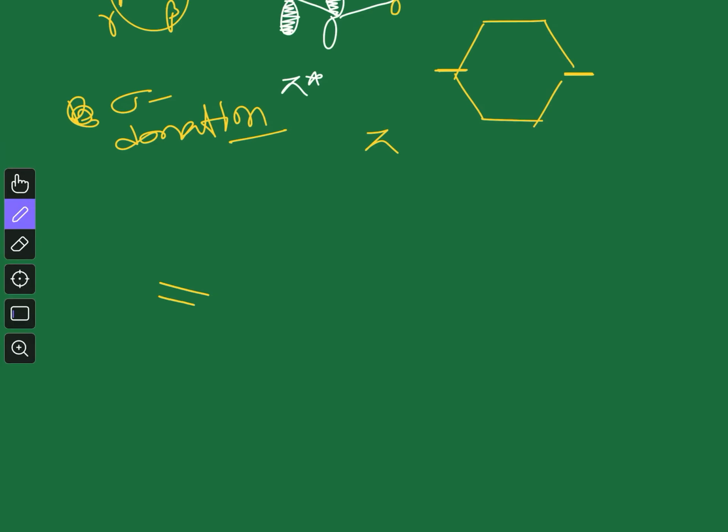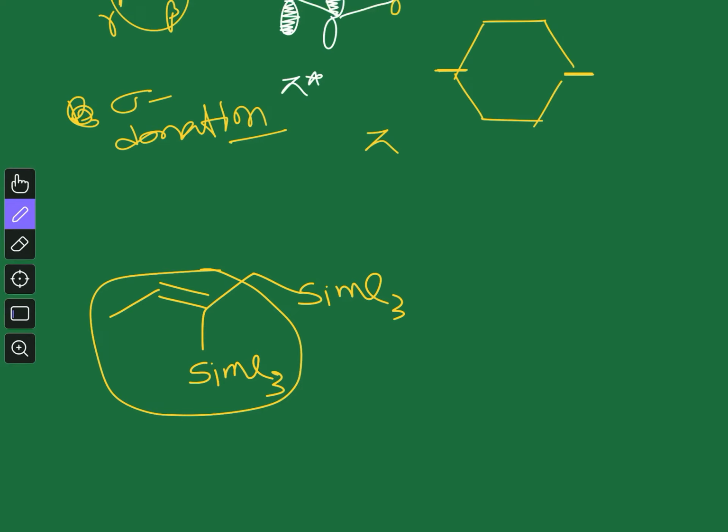For example, if you have this compound where you have one silicon group over here and another silicon group over here, you can see this particular silicon group is vinylic and this one is in the allylic position.